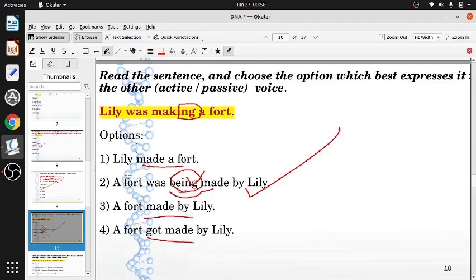And Lily made a fort. No, a fort was made by Lily, that would be the voice. No, we don't have a fort made by Lily. No, you have to say a fort was made by Lily. Again, that is also wrong. So anyway, the only option is a fort was being made.